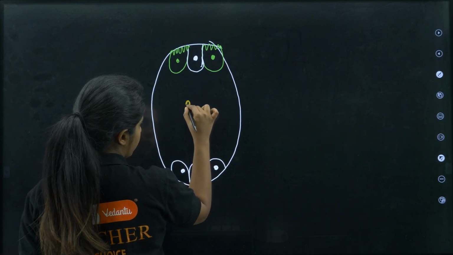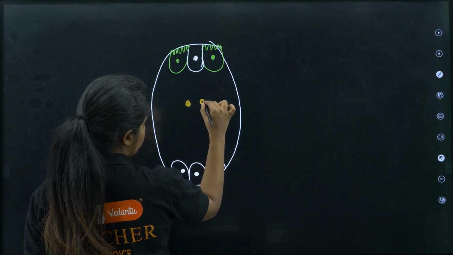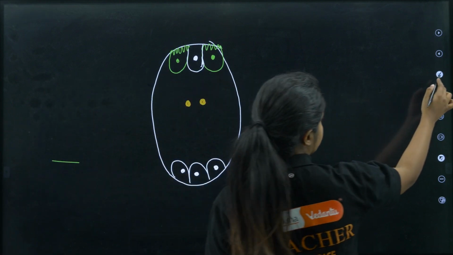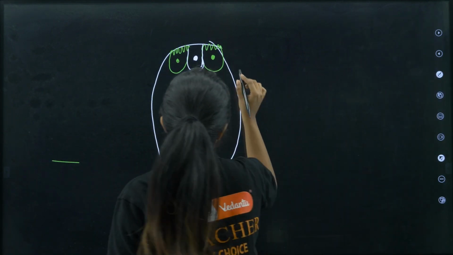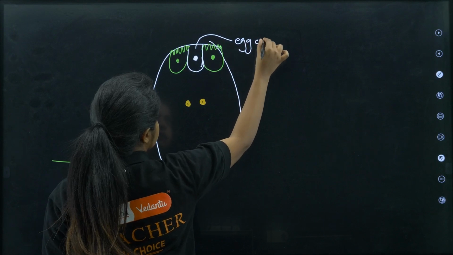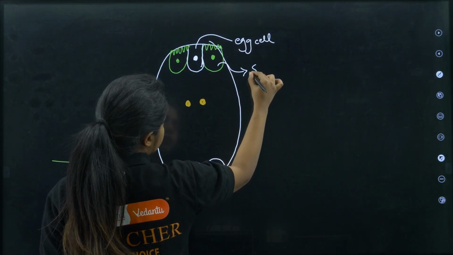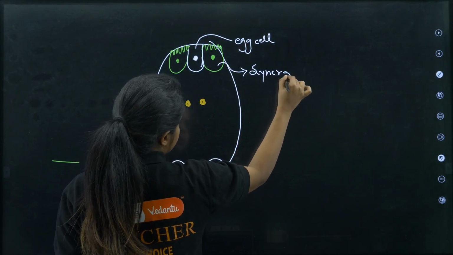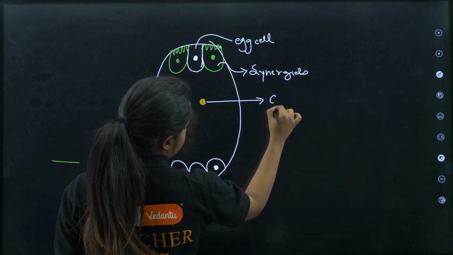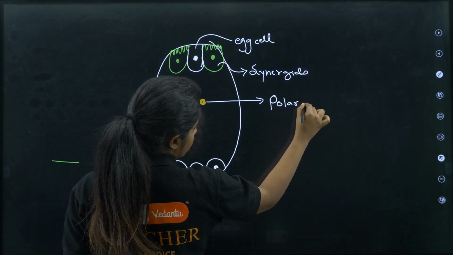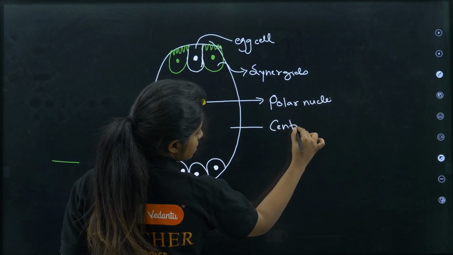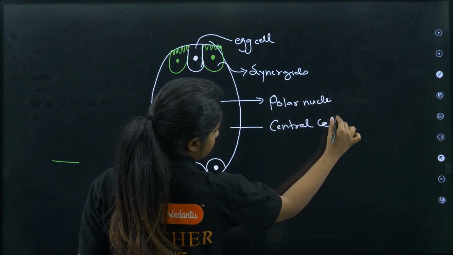Over here you have 2 polar nuclei. That is what you mean by the mature embryo sac. Okay, so this is what? The egg cell. This is what? Synergids. These are what? Polar nuclei. This is what? The central cell, the biggest cell over here.